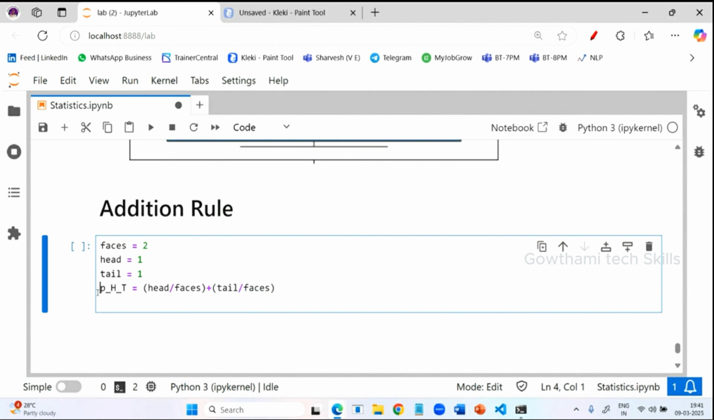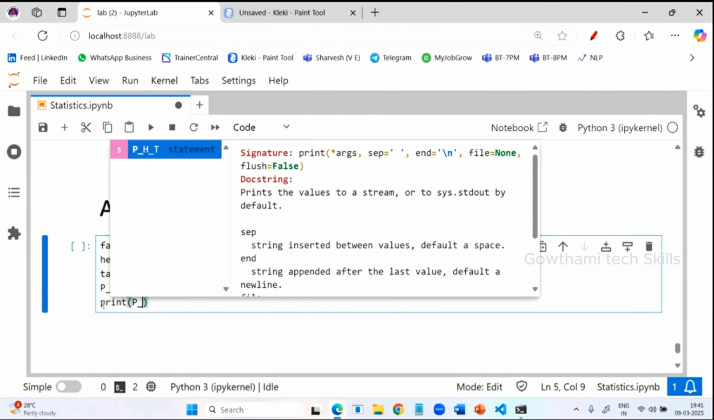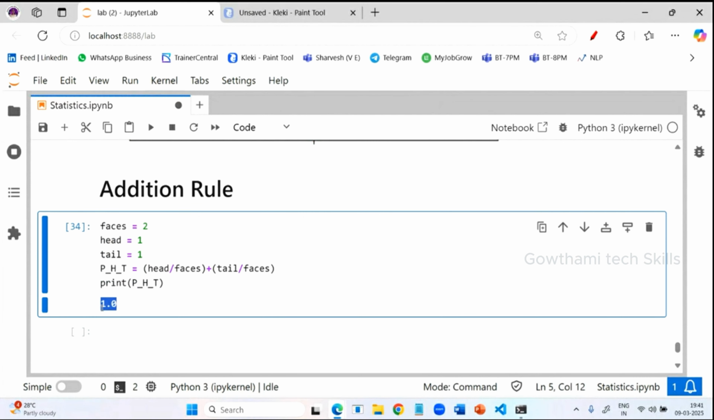Now print that PHT. Print of PHT. So run and check it. The output will be, the chance of getting head or tail is only 1. So it means only one chance. Only one will get it.